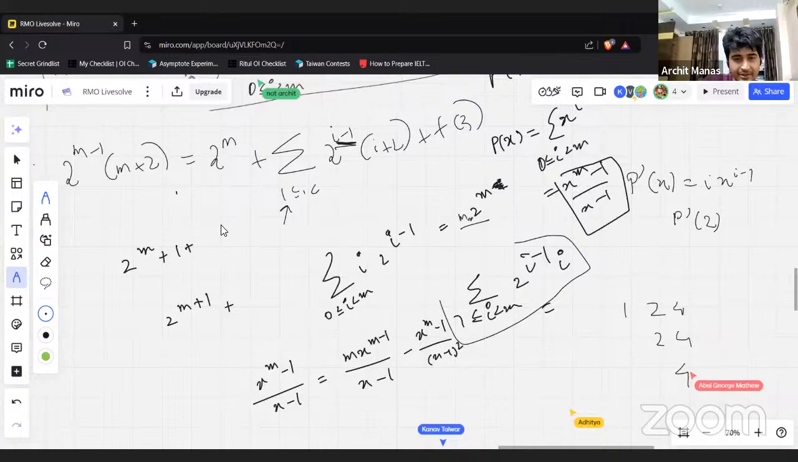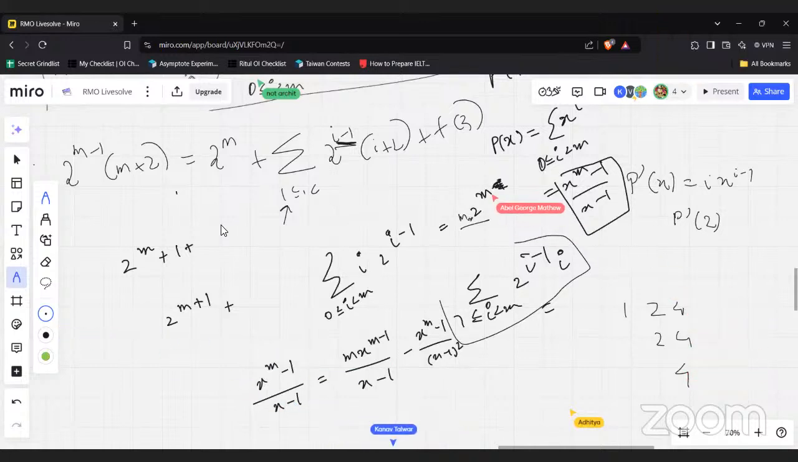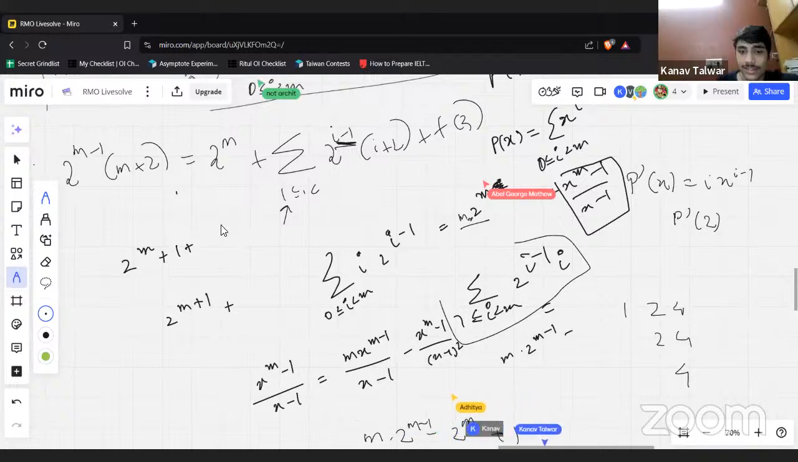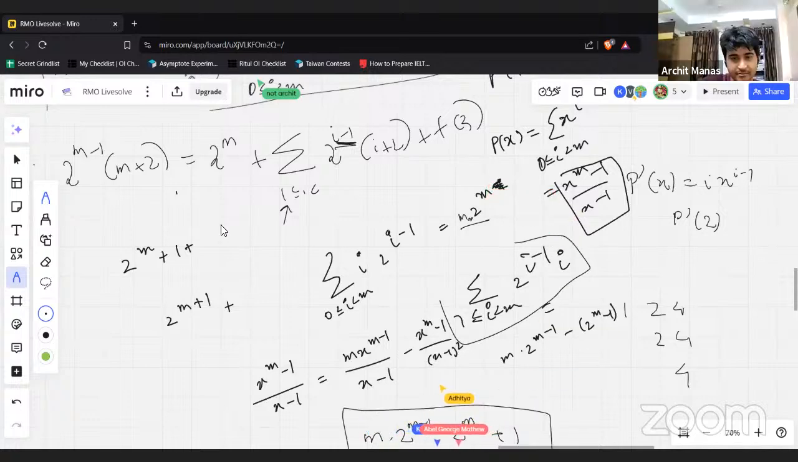Okay, is this now correct? Plug x equal to 2 here, right? No, 1. Yeah, x equals 1. So m times 2 to the m minus 1 minus 2 to the m minus 1. Yeah, there we go. That's the sum.